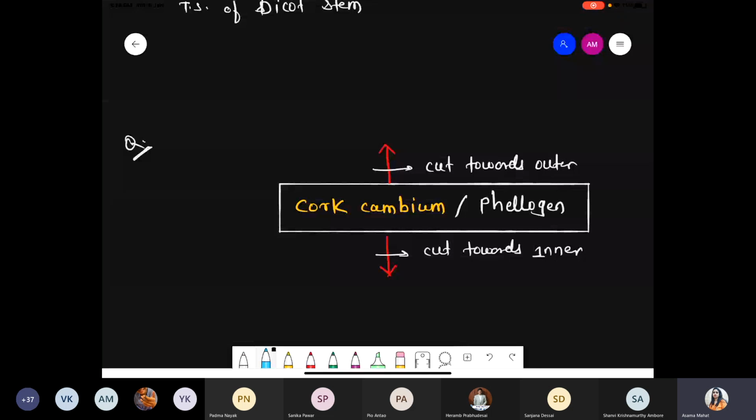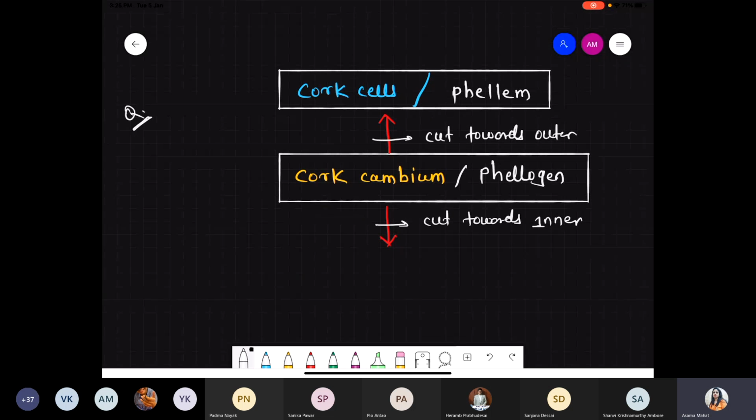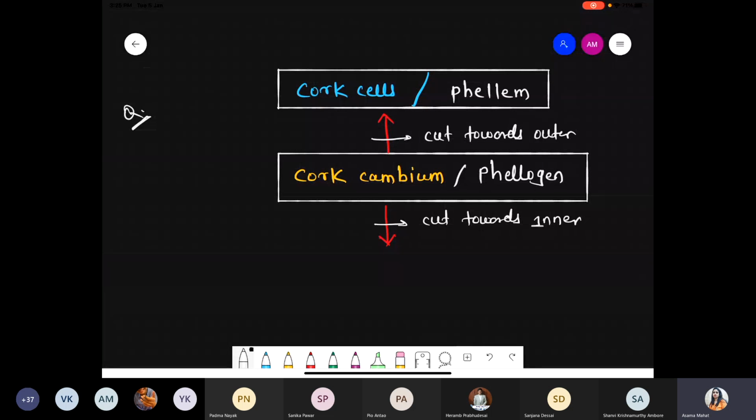Whatever cells are cut toward the outer side simply form cork cells, and cork cells in botanical language are also called phellem. Phellogen, phellem. Underline this word. You have to practice this today. Practice again and again. Read it again and again. So towards the outer side, some cells of the cork cambium get cut and form cork cells, also called the phellem.